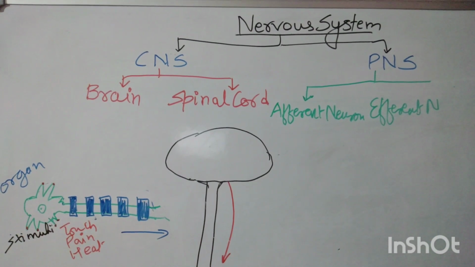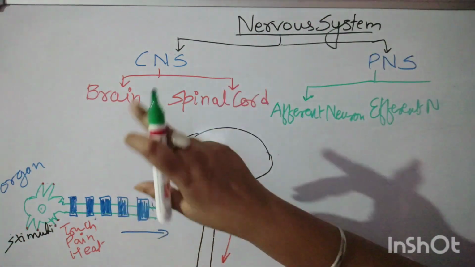Nervous system is the complex system of our body. It is a control center, and we know it is responsible for coordination of our activities. Whatever we do, we eat, we sleep, we talk, we dance, we move, we learn, everything is controlled by this nervous system. It maintains the equilibrium of the internal and external environment. So nervous system is a very broad topic, so today we are discussing it.